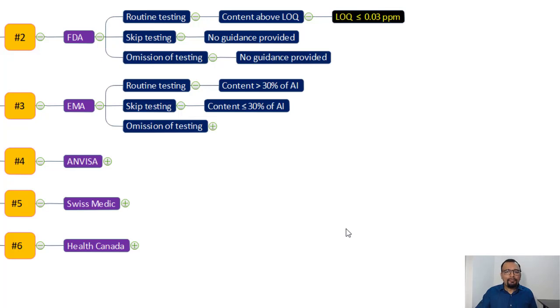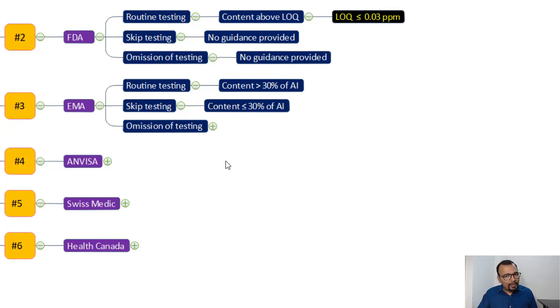For skip testing, if the content is equal to or less than 30 percent of your acceptable intake, in that case you need not test all the batches, but you can adopt a suitable skip testing approach, in the case of the EMA.